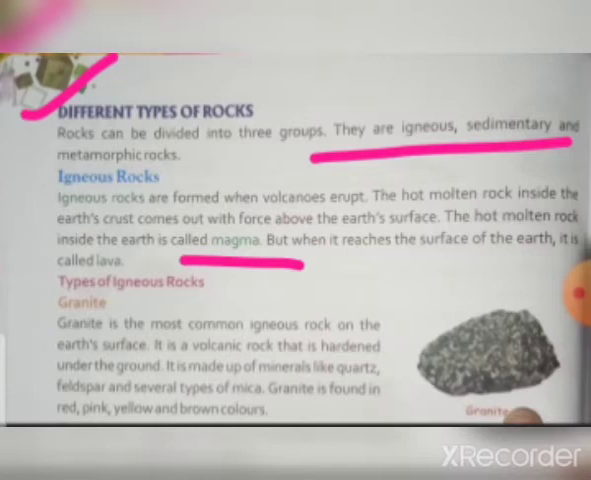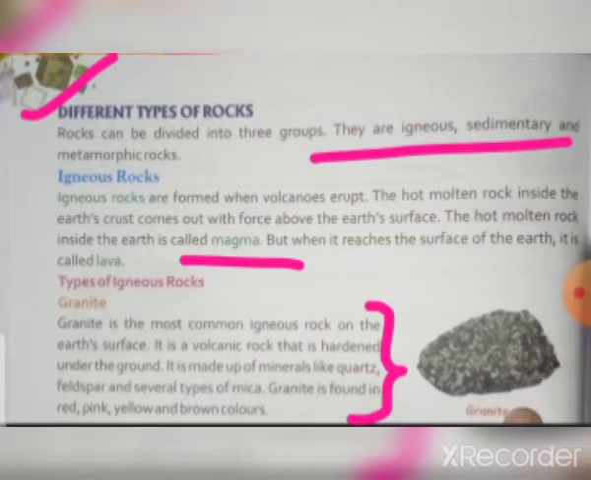Igneous rocks: granite. Granite is the most common igneous rock on the earth's surface. It is a volcanic rock that is hardened under the ground. It is made up of minerals like quartz, feldspar and several types of mica. So it is formed by different types of minerals. And what are the minerals? Quartz, feldspar, several types of mica.